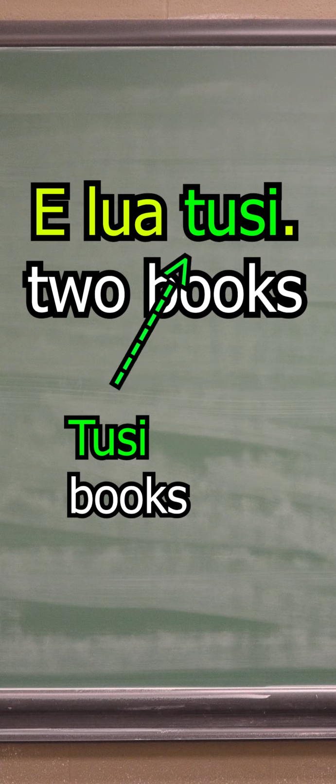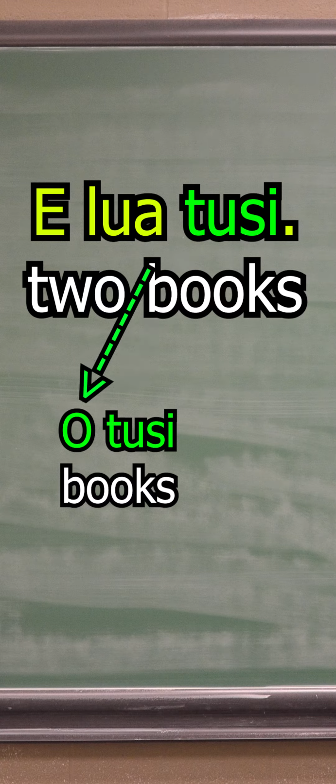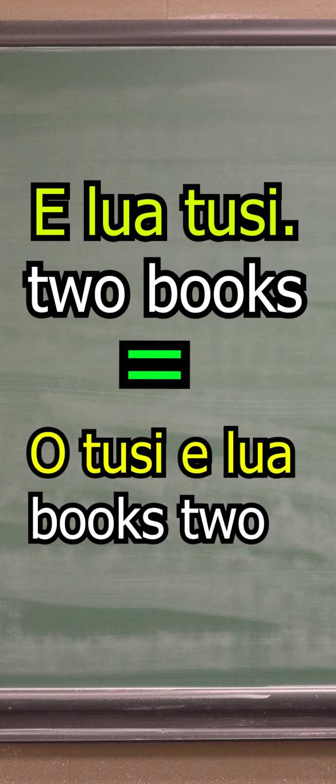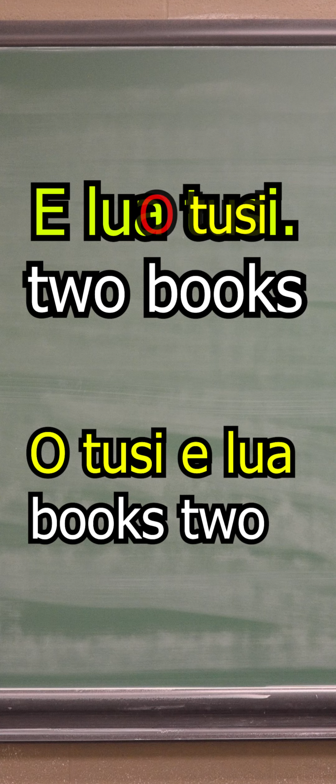Another way to state this is just to start with tusi. But since tusi is a noun or subject, then we're going to start the sentence off with a subject phrase. And we know that our subject phrases start with the o. O tusi e lua. Or we could say e lua tusi. Now with e lua tusi, remember that we don't need the subject phrase o when it follows its description. So e lua, then we just say tusi.